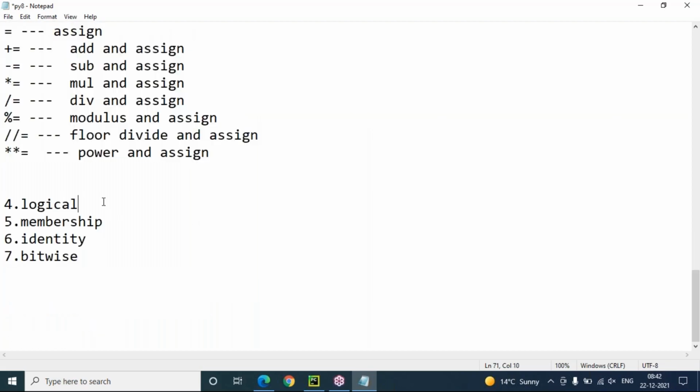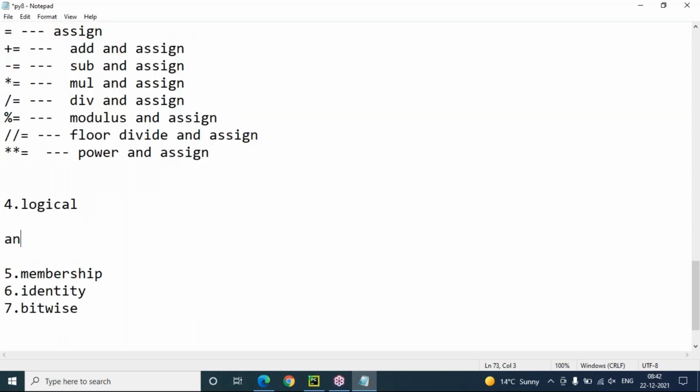And next coming to the logical operators. Logical operators are and, or, and not.